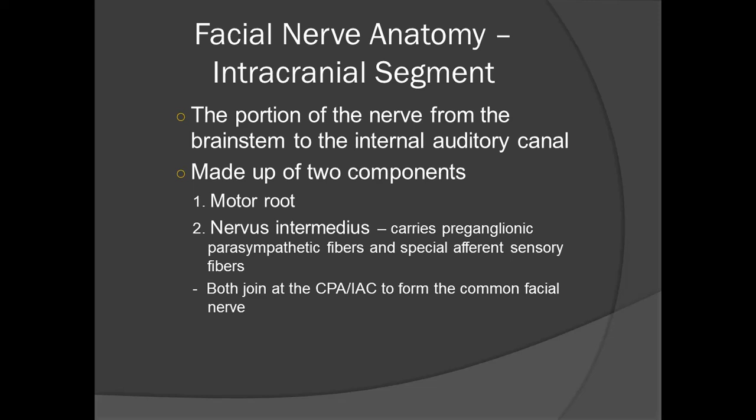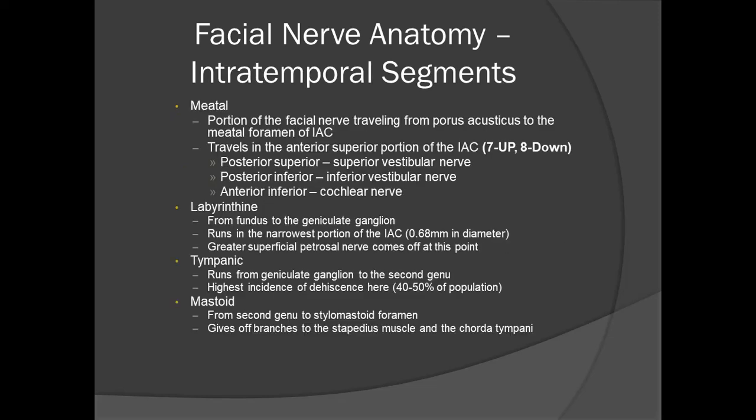Both join at the cerebellopontine angle and the internal acoustic canal to form the common facial nerve. Then it has the intratemporal segment, which is further divided into the meatal, labyrinthine, tympanic, and mastoid segments. The meatal segment is the segment of the facial nerve which travels from porus acusticus to the meatal foramen of internal acoustic canal. It travels in the anterior superior portion of the internal acoustic canal.